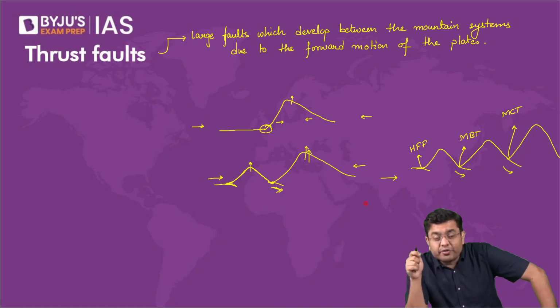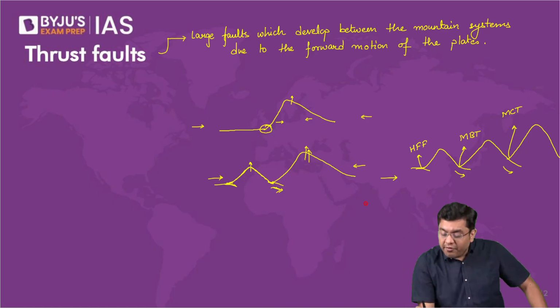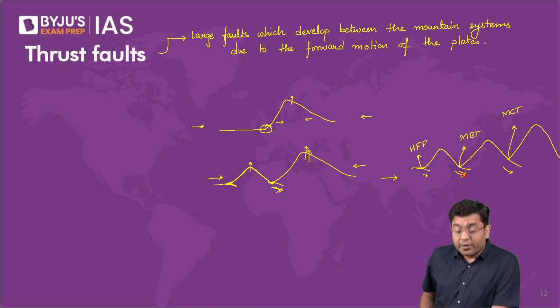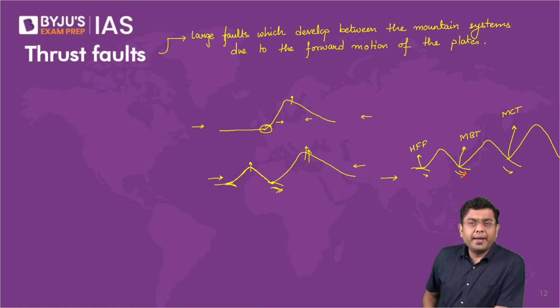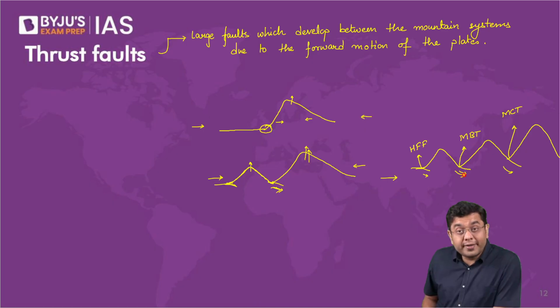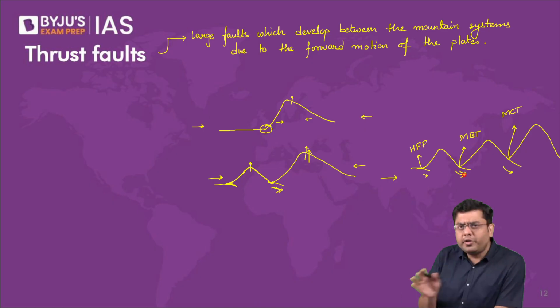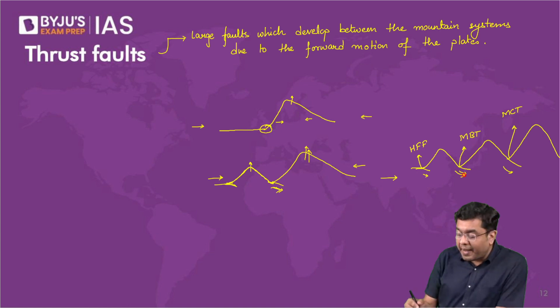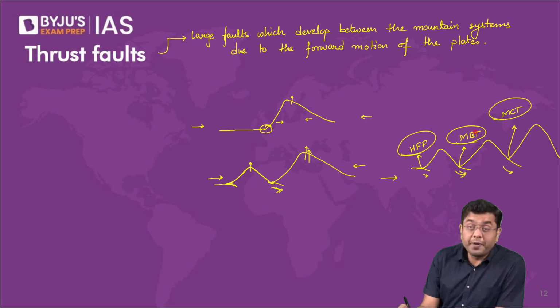And wherever this thrust fault is still active, there will be some movement happening across these thrust fault areas as well. So that is a common factor that you will observe. So that is why you observe significant amount of earthquakes or seismic activities. All the seismic activities that you would have heard of in the Himalayan ranges, they happen due to movement across these areas. For a long period of time, there has not been a considerable movement across MCT anymore.